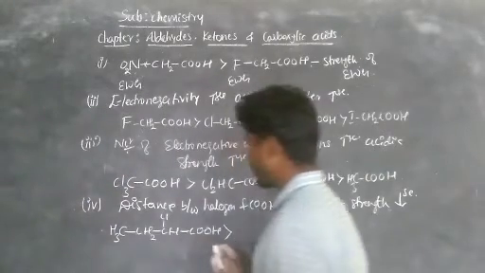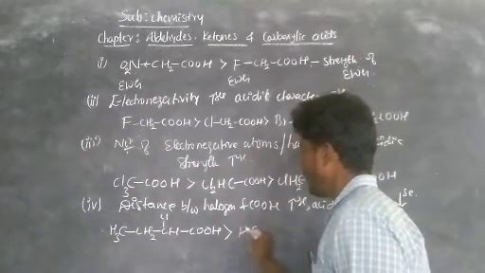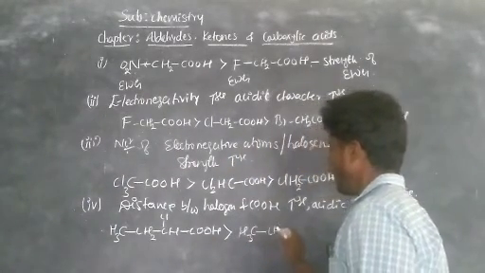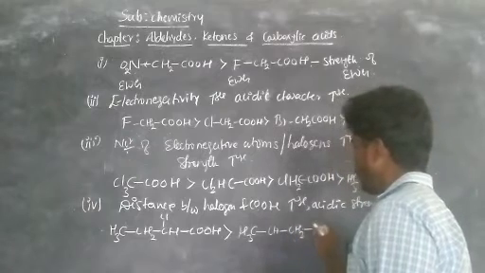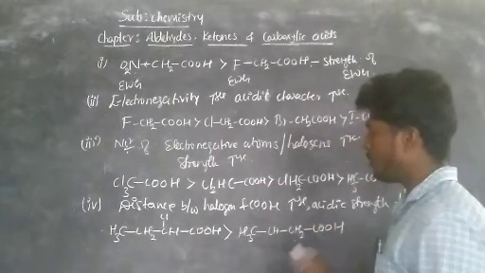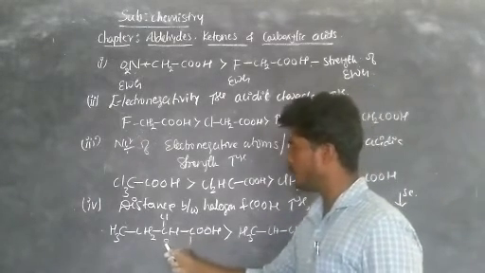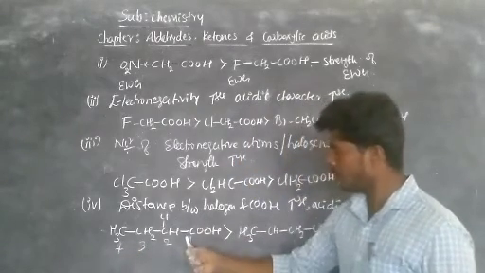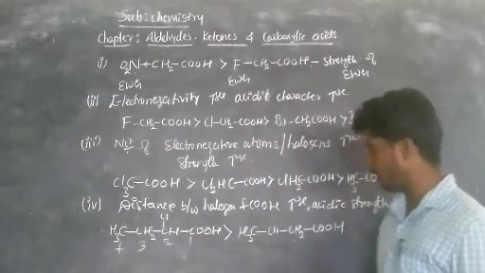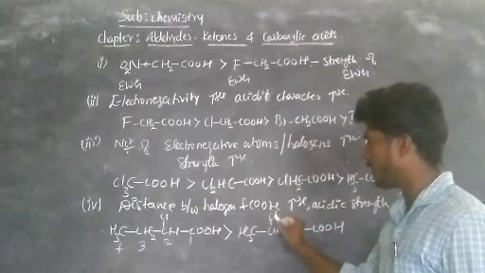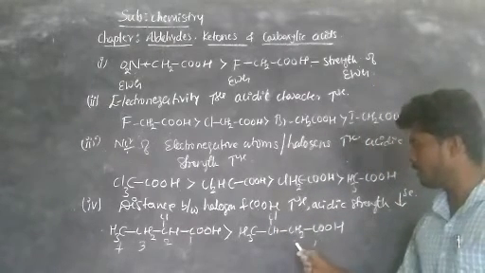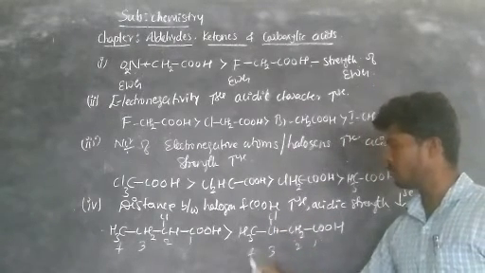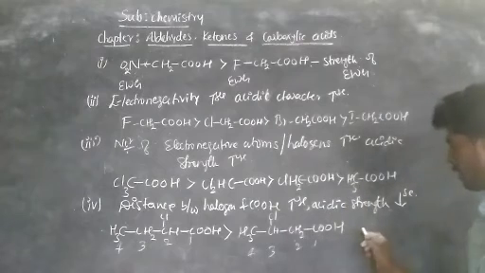Now this is highly acidic. Then CH3CHClCH2COOH. Give numbers: this is the 1, 2, 3, 4th carbon. Here the second carbon contains chlorine. Now here the third carbon contains chlorine.